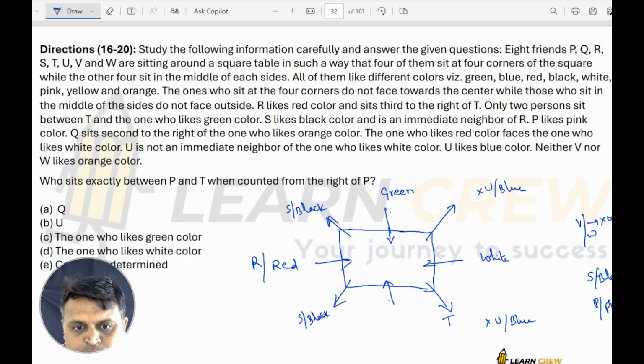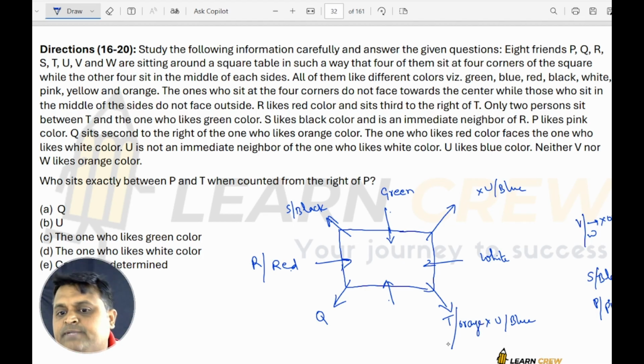So if I take Q here, first right, second right, no. So where can I take Q? See here, if I take Q here, T is facing outside, T's first right, T's second right is Q, and T's color is orange.